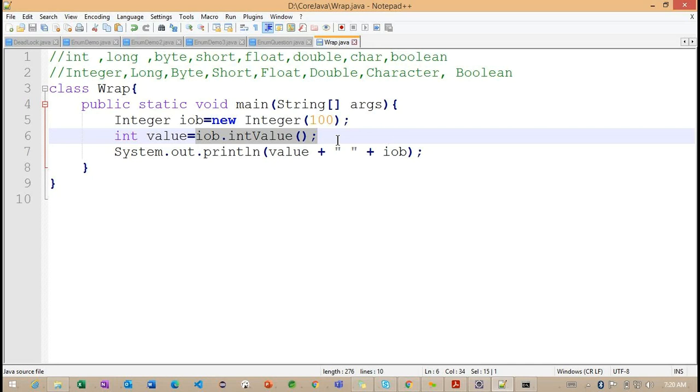In boxing, the primitive value is converted into the wrapper class, and the wrapper class object is converted into the primitive type. That is unboxing. So we'll see what a simple example gives for auto boxing and auto unboxing.